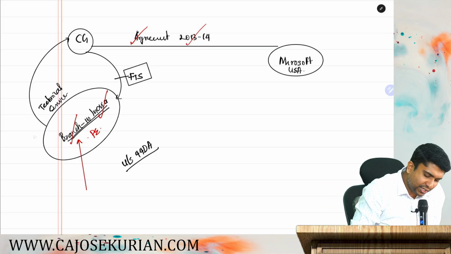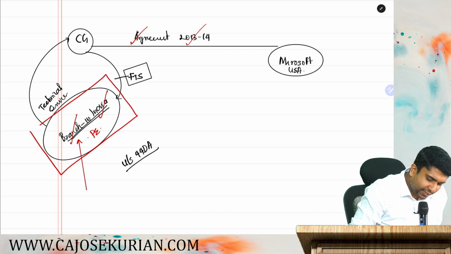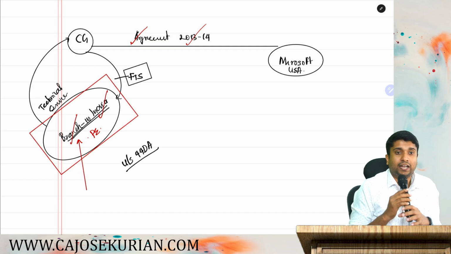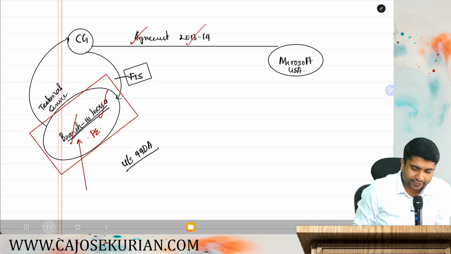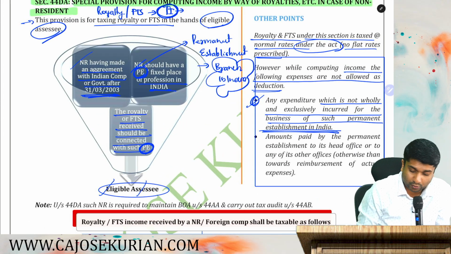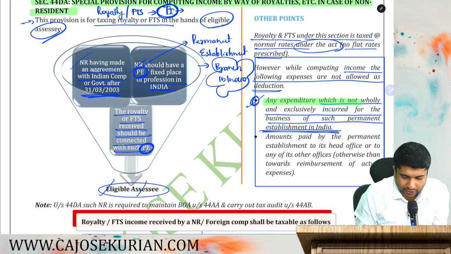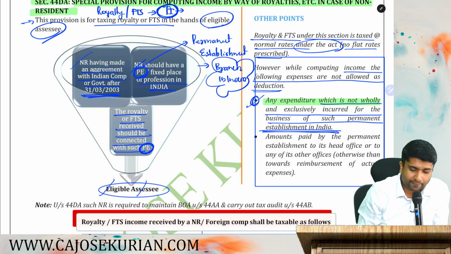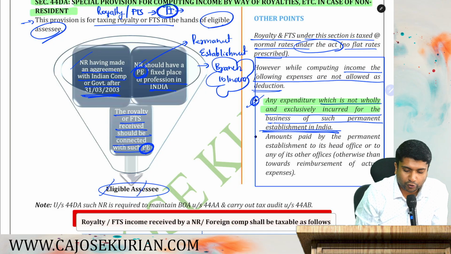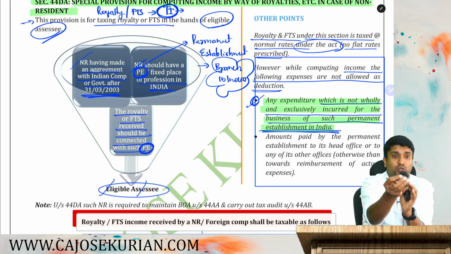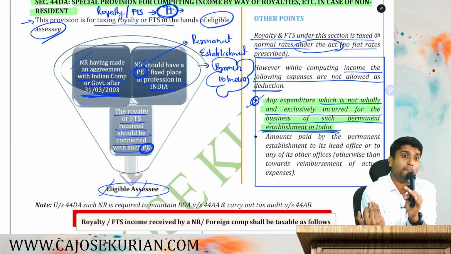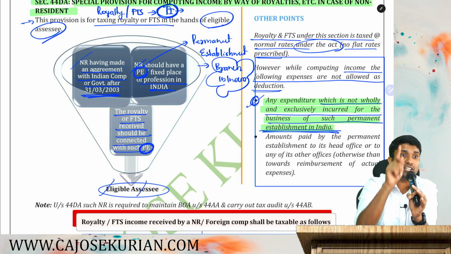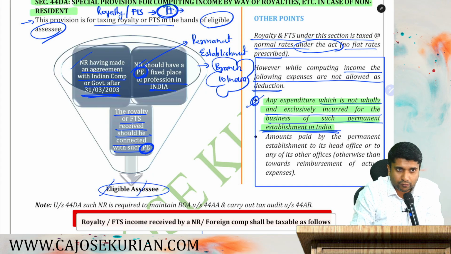So what does the department say? When the branch in India is computing their total income, they are not supposed to claim certain expenses as a deduction. What is number one? We'll go to the theory and come back to the example. What is number one? Any expenditure which is not wholly and exclusively incurred for the business of such permanent establishment. That simply means only those expenses which are exclusively incurred for the branch can be claimed as a deduction from the FTS. Are you with me?